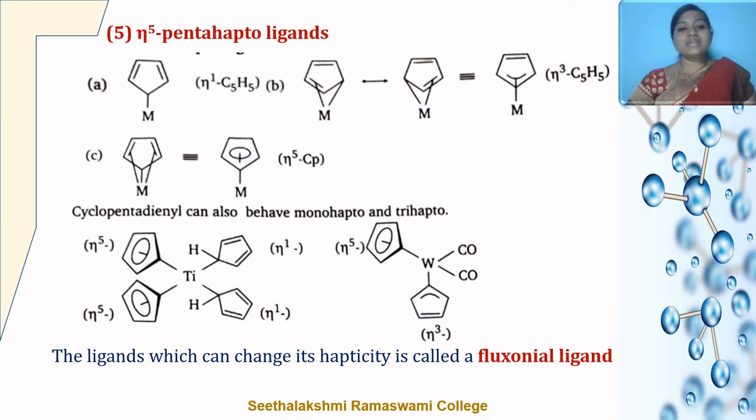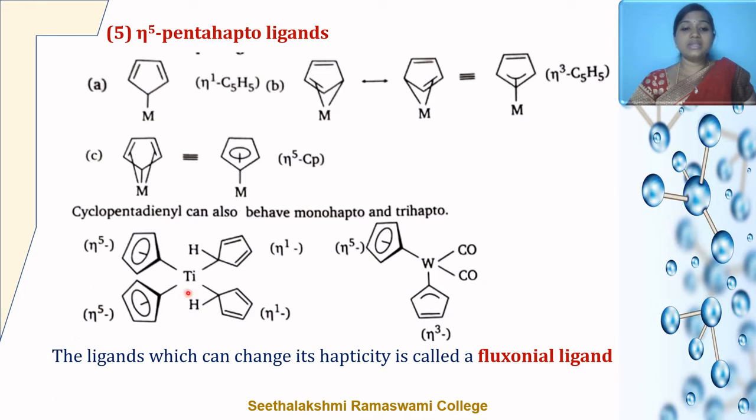The next is the pentahapto ligands. An example of a pentahapto ligand is the cyclopentadiene anion ligand, where it can coordinate to a metal ion in several ways. Here the ligand is bonded to the metal through 1, 3 and 5 carbon atoms. The cyclopentadiene anion ligand can also behave as a monohapto, trihapto or pentahapto in a single organometallic compound.